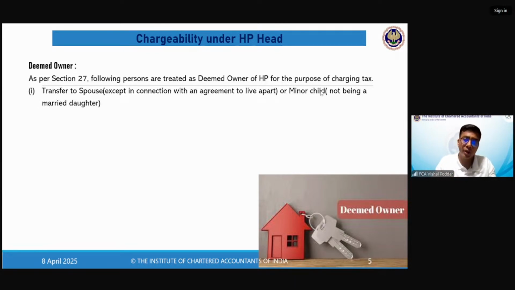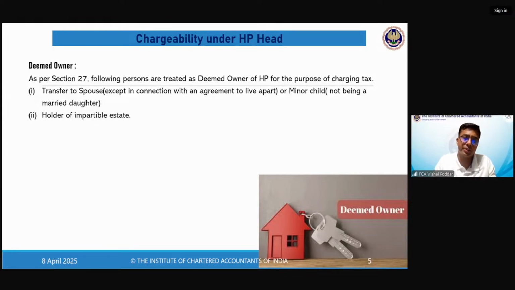So if you have gifted your property to a minor child who is now a married daughter, in that case, you will not be deemed owner. Whatever is the rental income will be taxed to that minor child only. You will not be deemed to be an owner and you don't have to pay the tax. Now coming to the second point, holder of impartible estate.